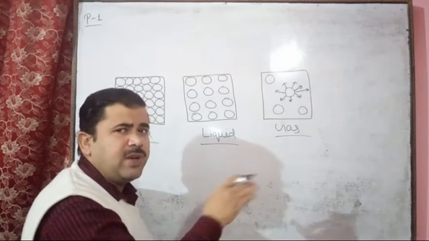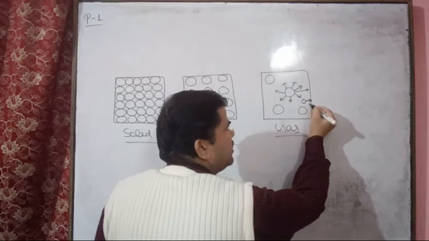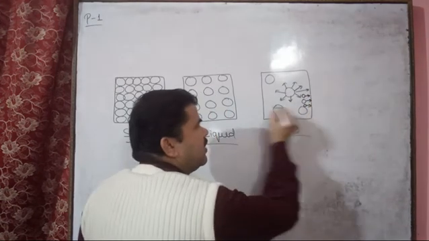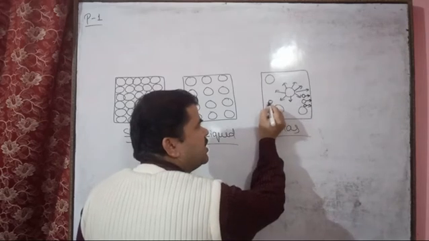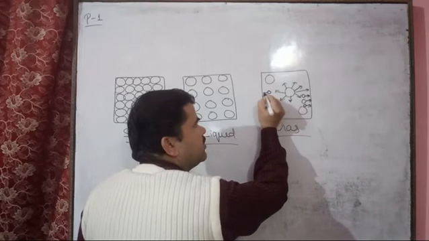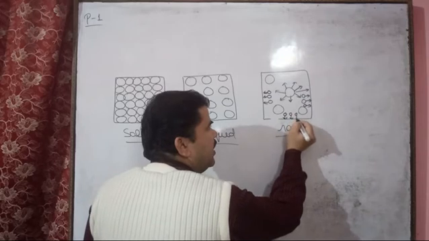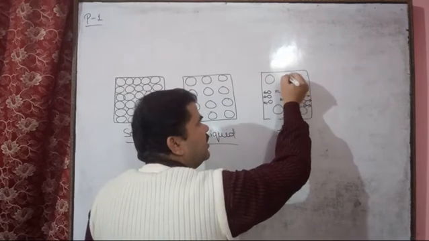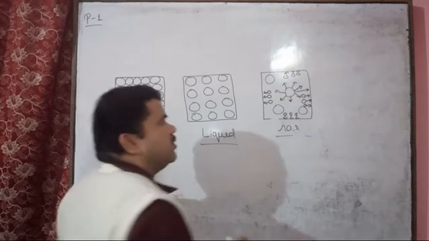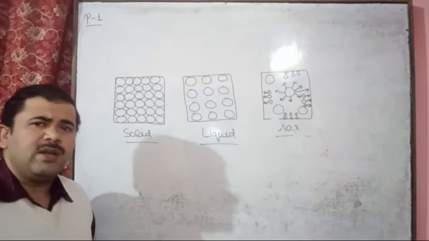Suppose this gaseous particle exerts pressure on this wall, this one on this wall, and this one on this wall, like this. Some exert pressure on this wall, and another gaseous particle exerts pressure on this wall. So per unit area the number of gaseous molecules is the same.